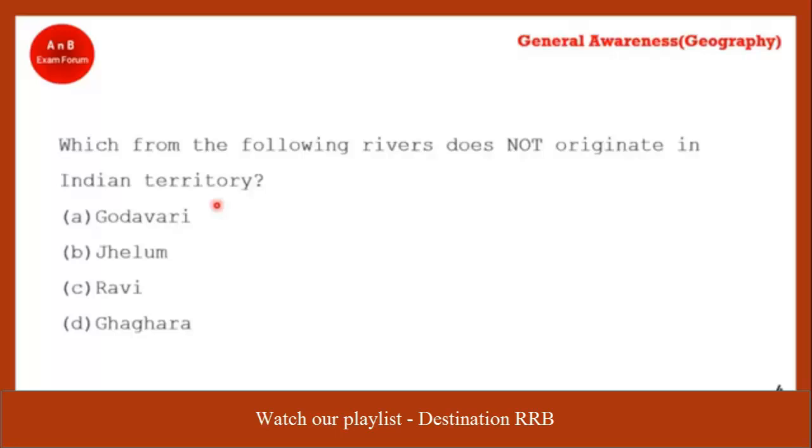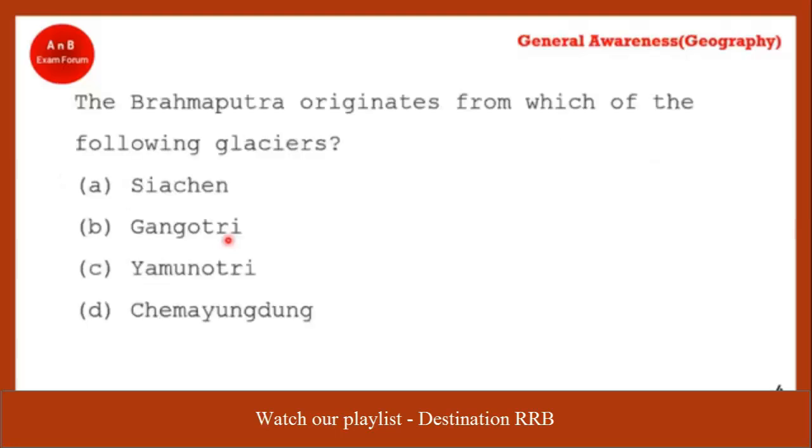Coming to the next question, which of the following rivers does not originate in Indian territory? Okay, fine. Coming to the next question, the Brahmaputra originates from which of the following glaciers? I already told you in the beginning. Yes, the correct answer is Chima Yangnan Glacier. It is in Tibet, China. Brahmaputra originates from this glacier. Gangotri, Ganga, Yamunotri, Yamuna.